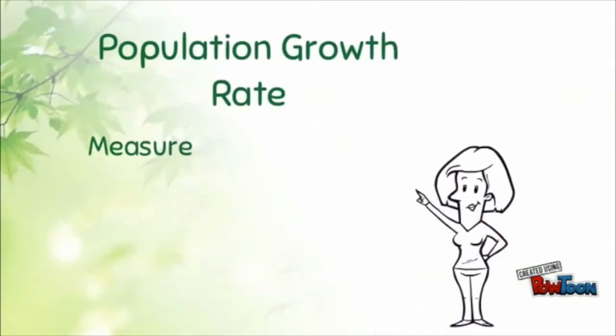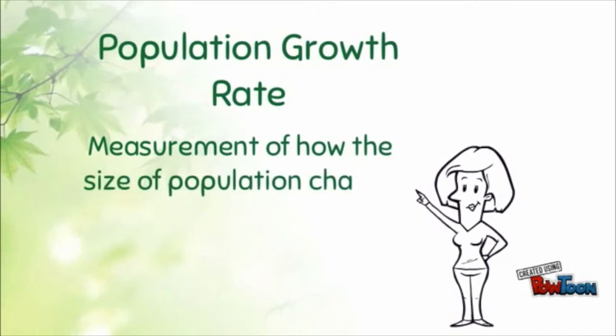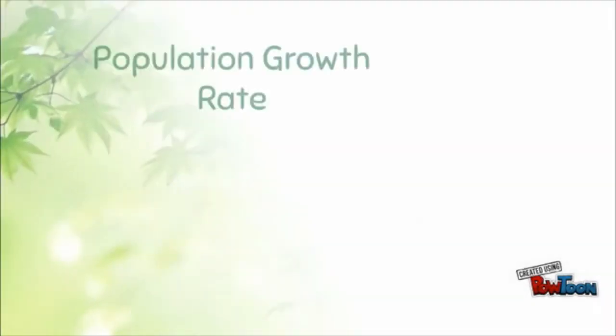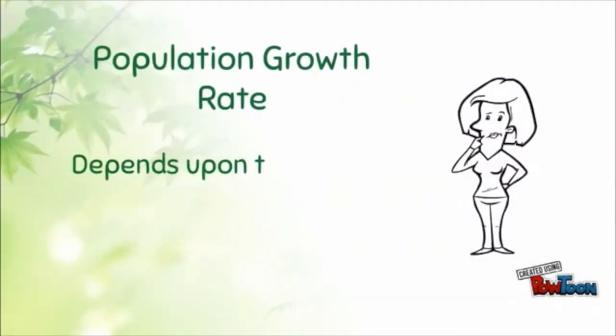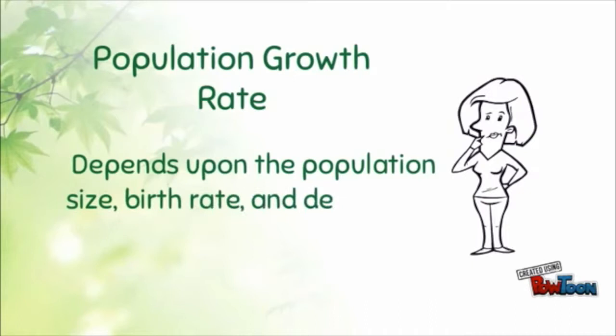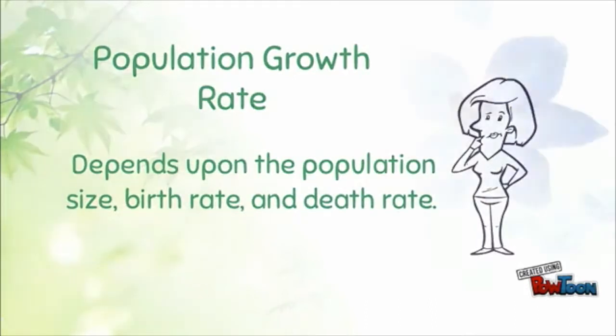Population growth rate is a measurement of how the size of a population changes over time. It also depends on three parts: the population size, birth rate, and death rate.